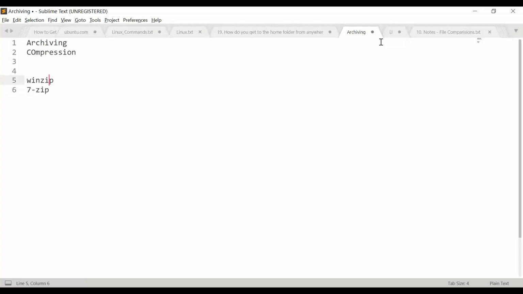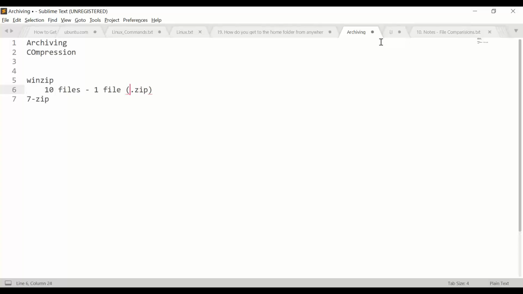What a zip file does is take the 10 files we have, and all the 10 files become one file with the extension .zip.